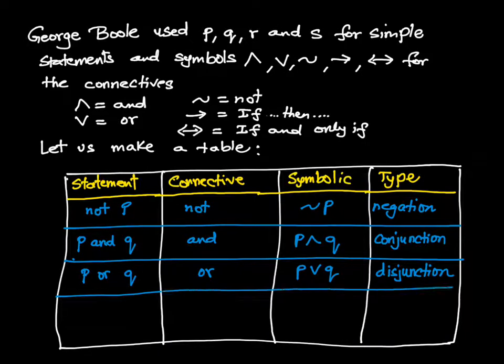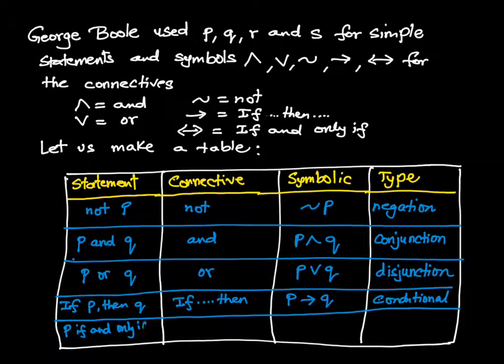All right. Then we have if P then Q, which is P leads to Q, which is the conditional. The last one is P if and only if Q, which stands for P double-sided arrow Q, which is also called the biconditional.